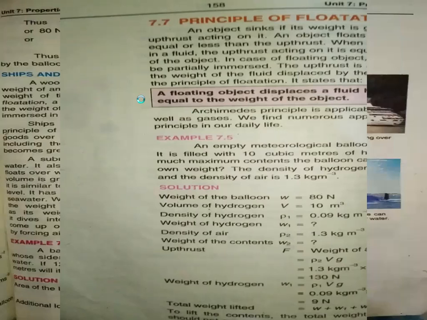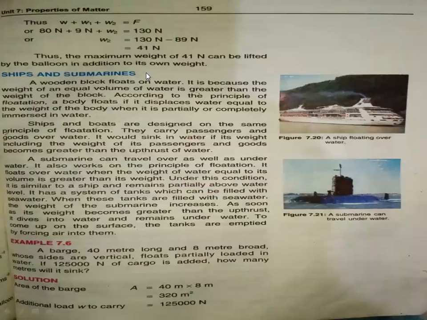Next, examples are ships and submarines. You might have seen a wooden block float on water. If you dip a piece of wood in the water, it will start floating. It will not sink. The reason behind this is its weight. Its weight is less than the upthrust force acting on the wooden block. So I told you the body will float if its weight is less than the upthrust force, or equal to it, or the upthrust force is greater than its weight. So then the body will float.